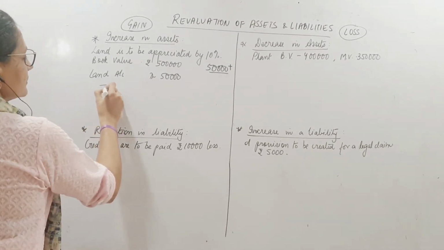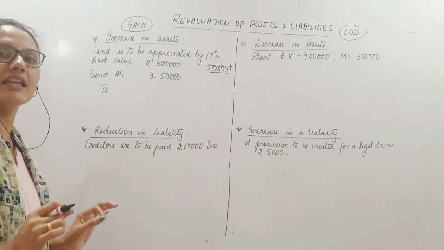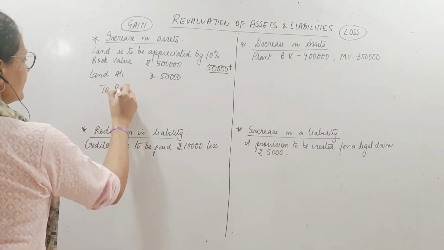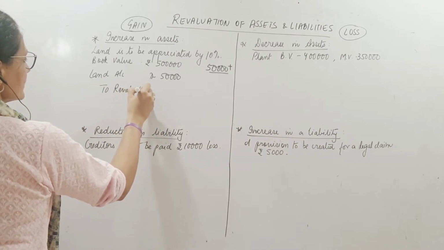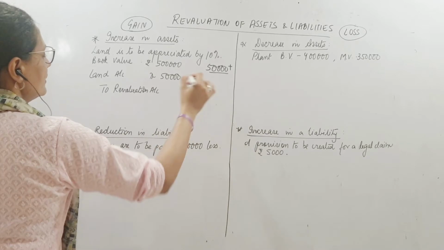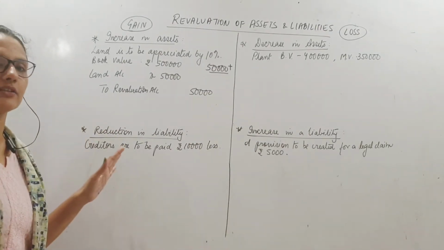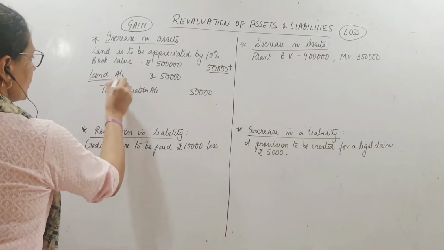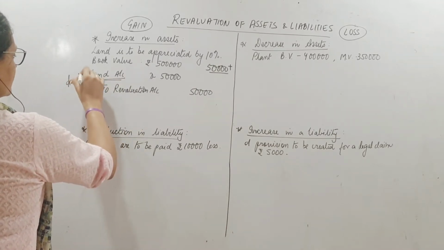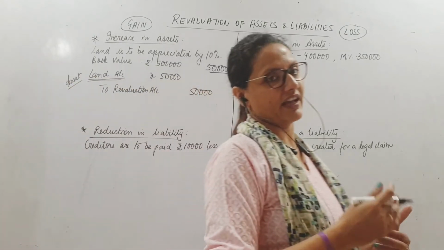Now nothing is going out. I'm not paying cash. Nothing is happening. It's a gain. So all gains to be credited to revaluation account. Any gain to be credited to revaluation account. Right? So generally कोई भी asset अगर increase हो रहा है, so this means what? The asset account is debited and the gain will be credited to revaluation account.